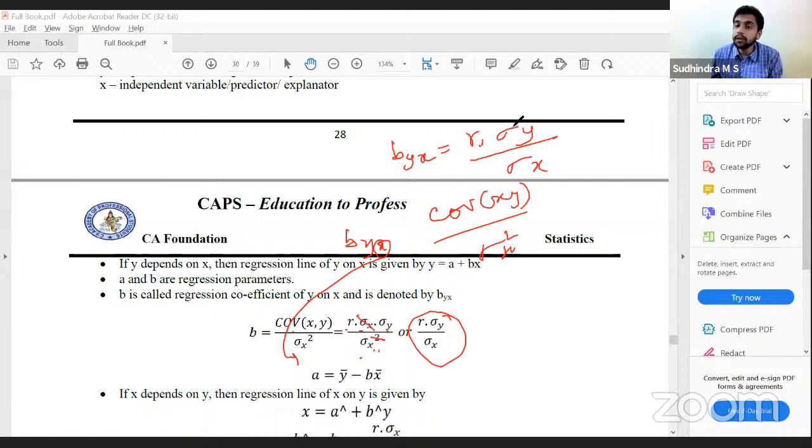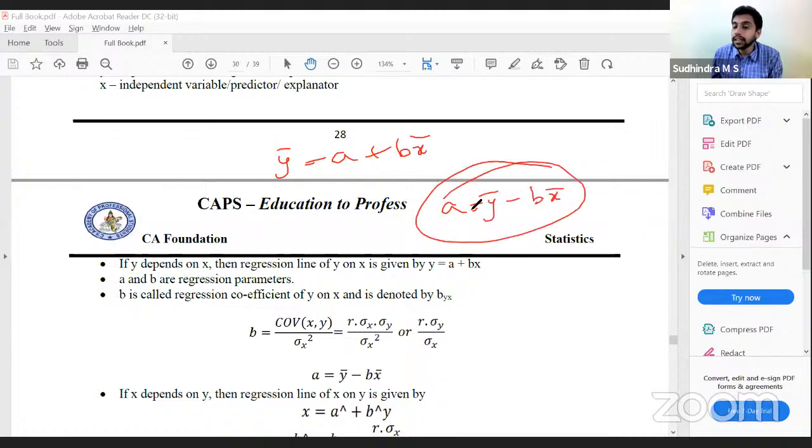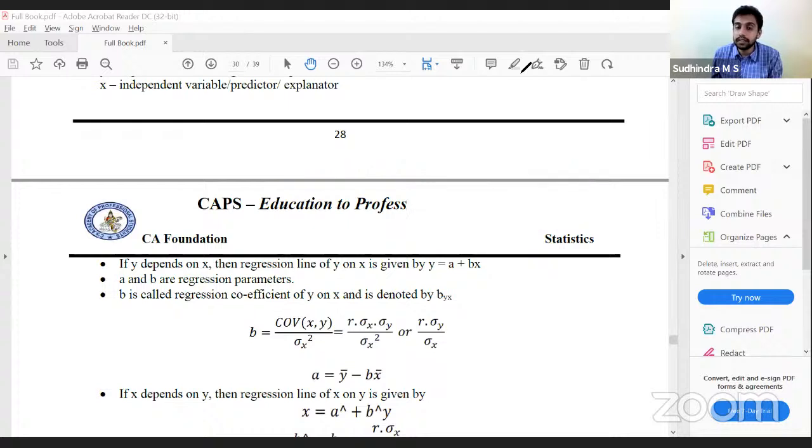Once you have b, how do you calculate a? Using this concept, y bar is equal to a plus b into x bar. So here a is equal to y bar minus b into x bar. With this, we get a. With that, we can design the regression equation of y on x.